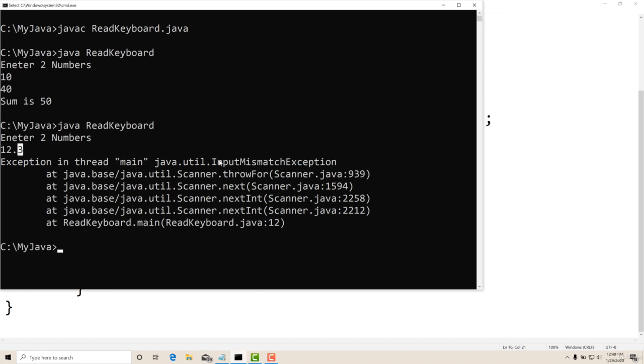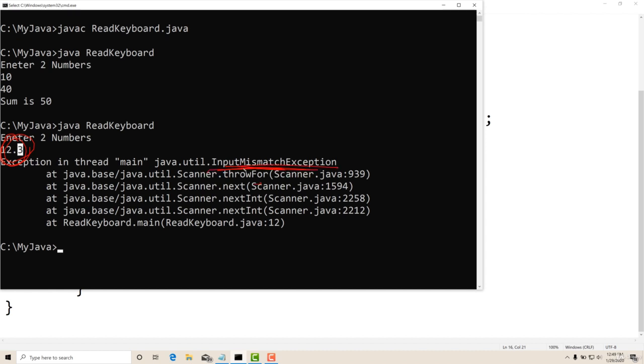So it is causing this exception, that is input mismatch exception. So the input expected here was an integer, but I have given a float value, right? So that is the reason I got an error, and it is a runtime error. So it has stopped with this exception.